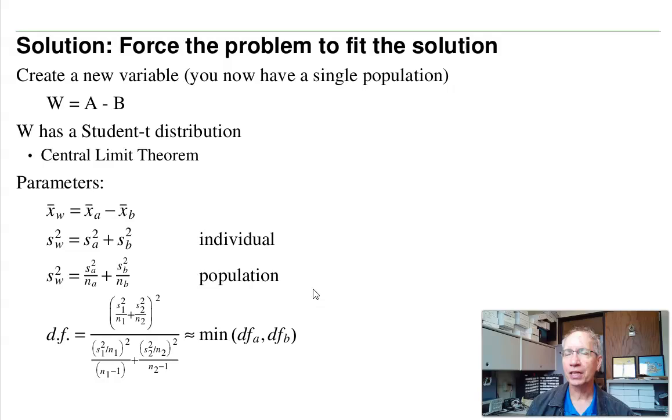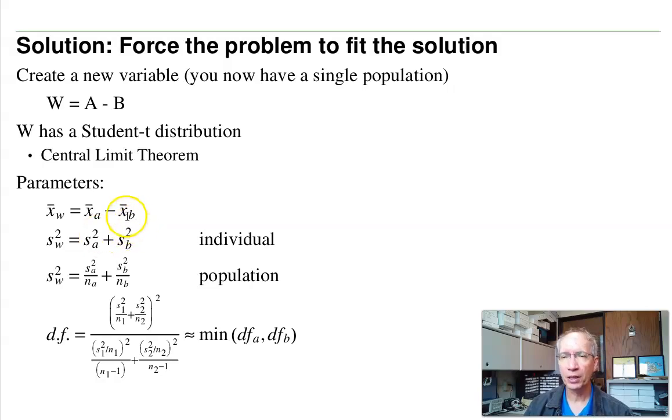I've got a solution. I can do a t-test with a single population. What happens when I have two populations? Well, if I can turn two populations into one population, I've got a solution, previously solved. Use the previous solution. That's what we do with two populations. If I have two populations A and B, I'll create a new population W that's A minus B. Now when I take the difference in the two, if A is a normal distribution, B is a normal distribution, then the difference also is a normal distribution. That's the central limit theorem.